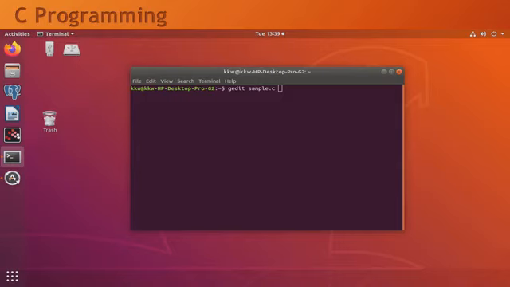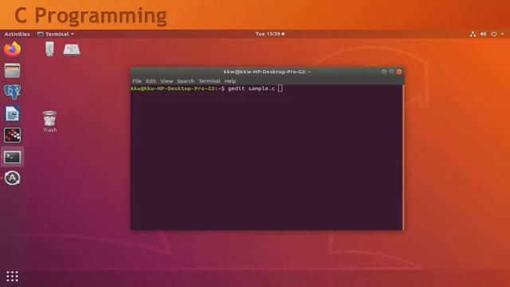Now we will see how to execute this type of simple C program in Ubuntu. For that we will need a terminal in Ubuntu. This terminal will help to execute the commands needed for your C program. First of all, we will have to open this terminal, then put the command gedit sample dot c. Sample is your program name, dot c is the extension, and gedit is used for opening your text editor.